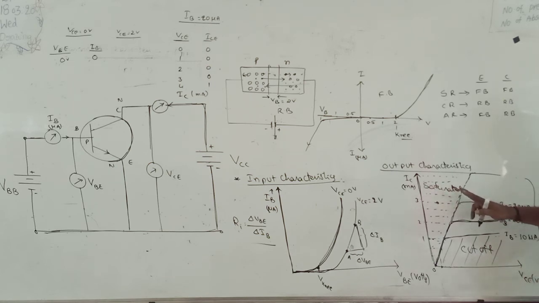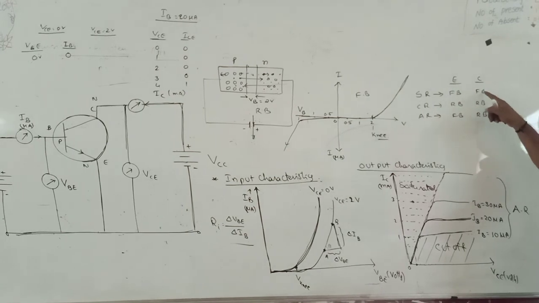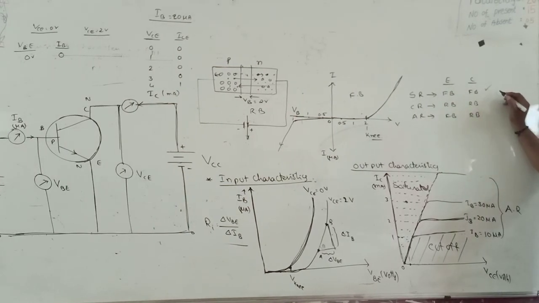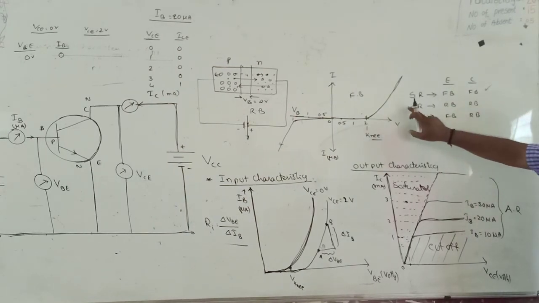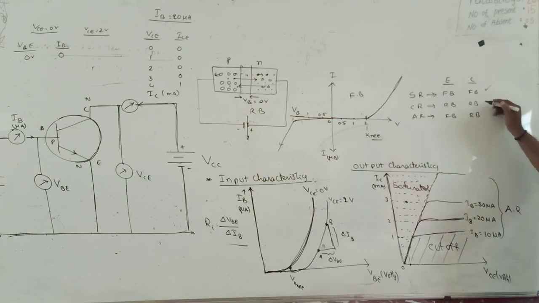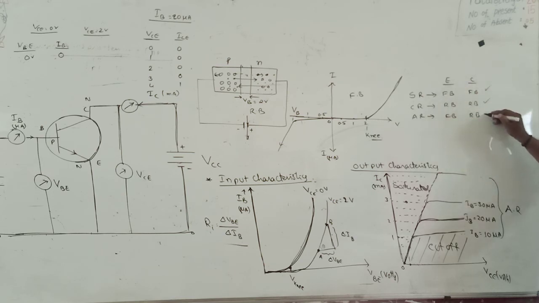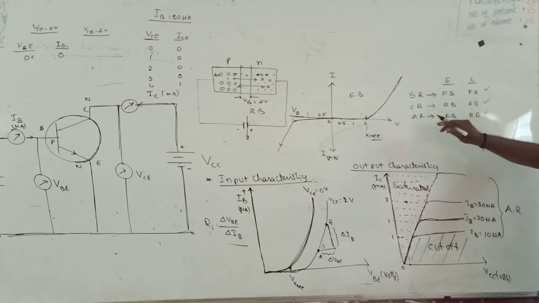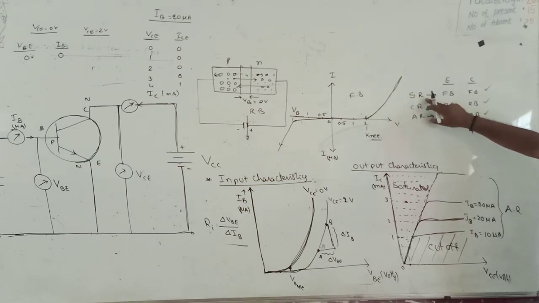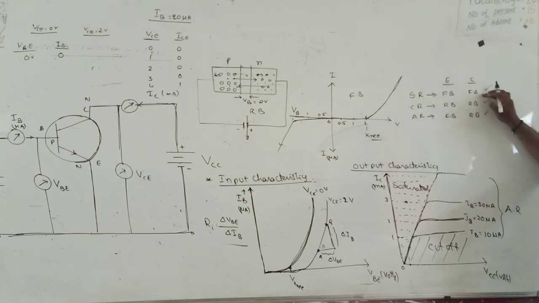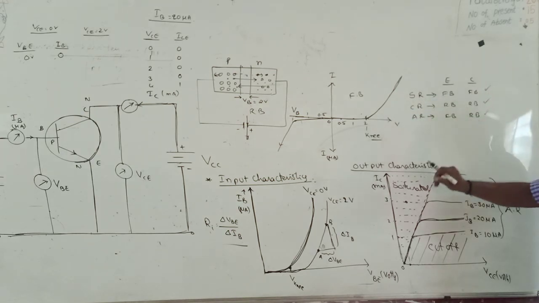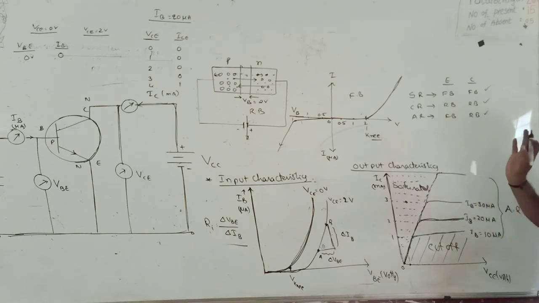In the saturated region, both the diodes are in forward bias. In the cutoff region, both the diodes are in reverse bias. In the active region, the emitter diode is in forward bias and the collector diode is in reverse bias. This is very, very important. Why are both in forward bias in the saturated region? Because in the saturated region the collector current is almost independent of the base current.